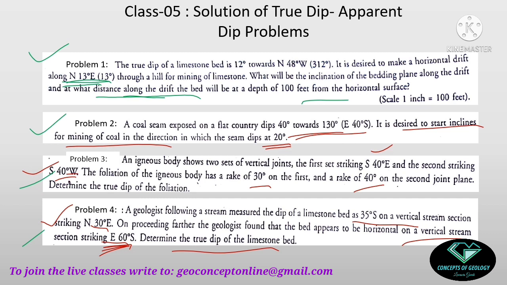So you have one apparent dip and the strike. The true dip direction I can find from here itself, but the amount can be calculated from the geometric constructions or from the trigonometric equations also. So these are the 4 questions.